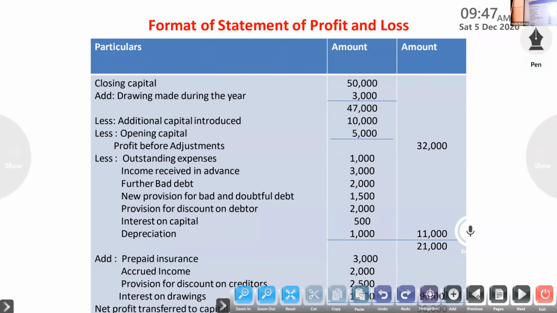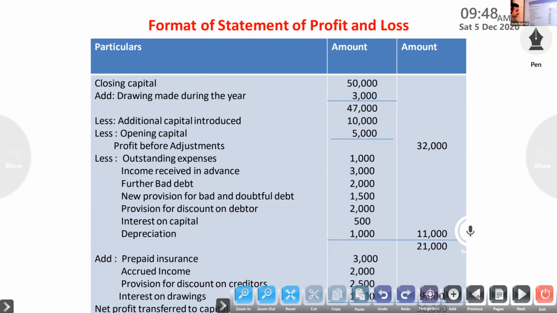You look here, how to calculate profit according to the single entry system. It is very easy. In the last chapter we studied under capital. Whenever you write the capital, add net profit, no need to take because we are finding net profit.